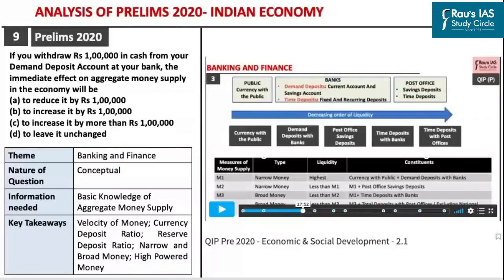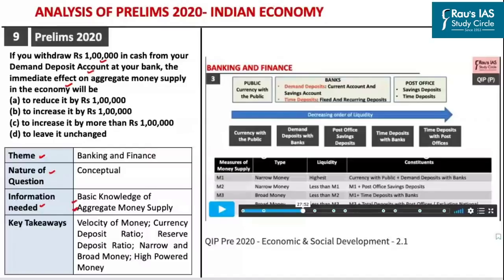Now coming to the next question. The question here is: if you withdraw rupees 1 lakh in cash from your demand deposit account at your bank, the immediate effect on the aggregate money supply in the economy will be. This question has been asked from the theme of banking and finance. This question is conceptual in nature. If you have to find the right answer to this question, you should have basic knowledge of what constitutes the aggregate money supply in the economy.